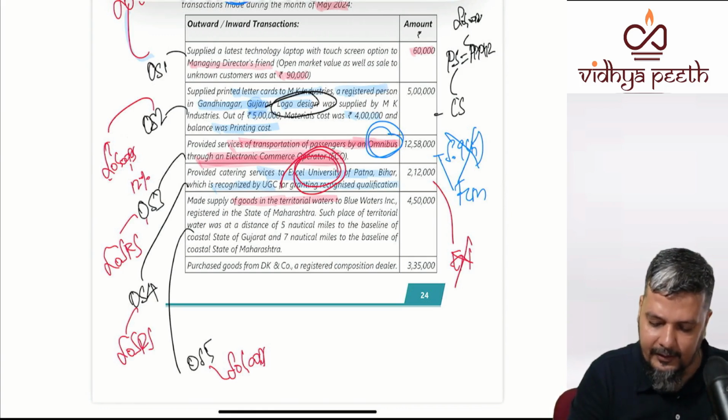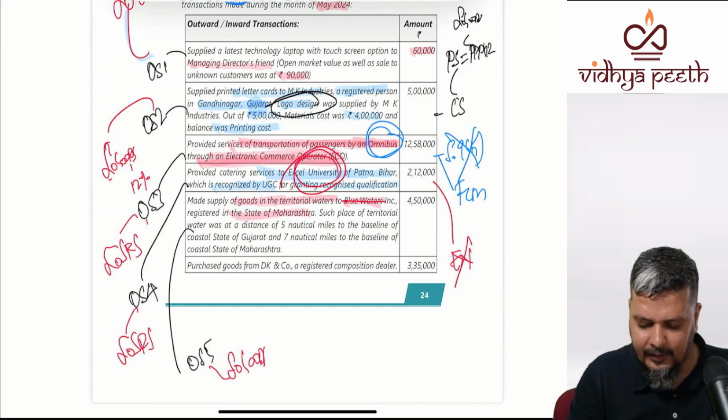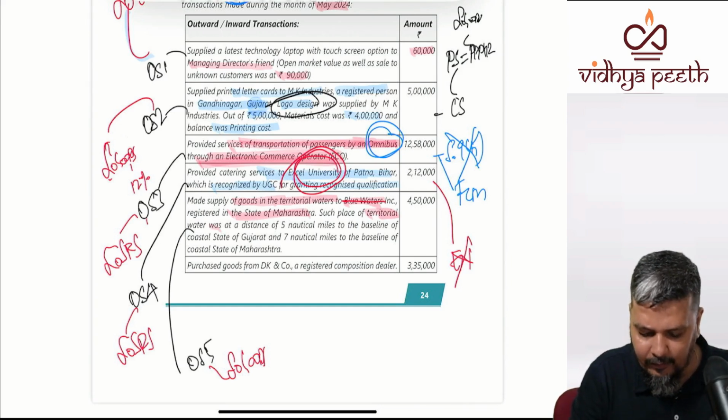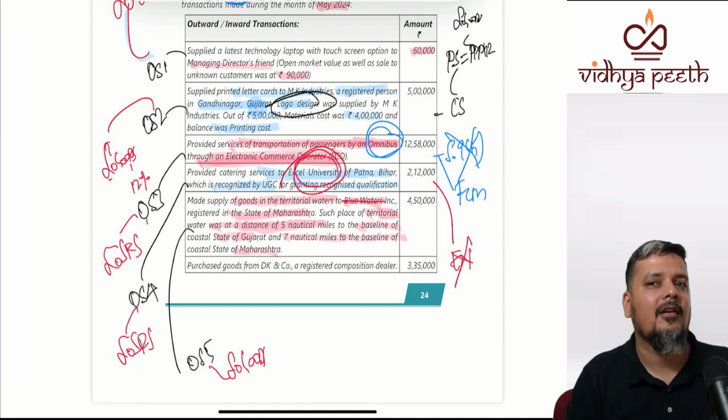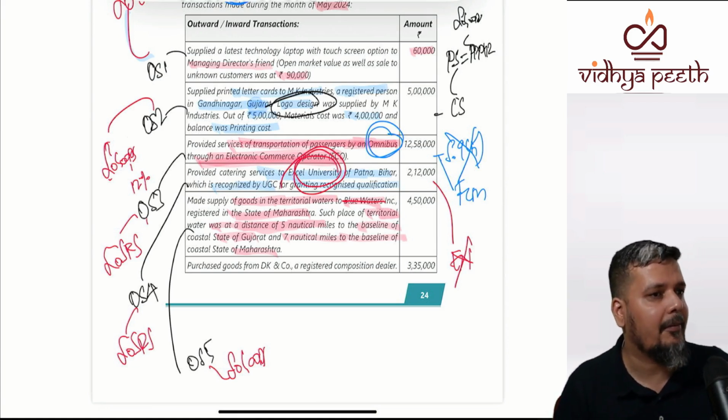Now it is provided to whom? It is provided to Blue Waters Incorporation, registered in the state of Maharashtra. Such place of territorial waters was at a distance of 5 nautical miles to the baseline of Gujarat and 7 nautical miles to the baseline of Maharashtra. Now, location of supplier is where? Gujarat. What is the place of supply?